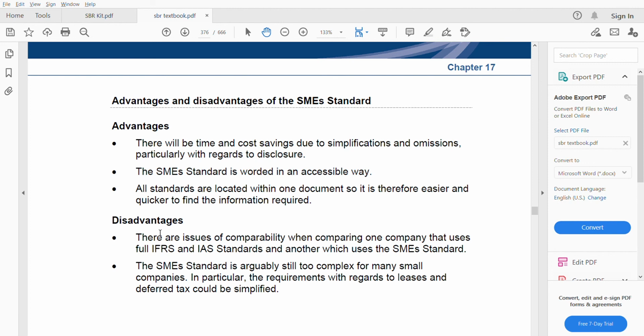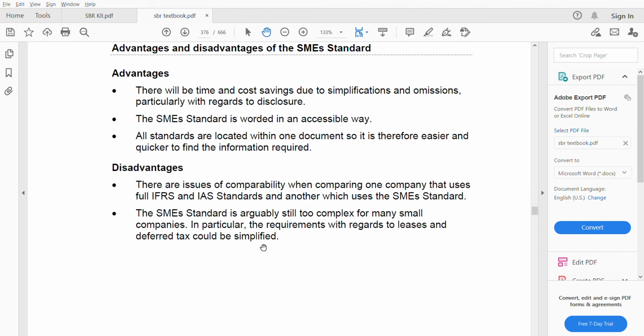Disadvantages: comparability issues are there. It's hard to compare an entity following full IFRS versus one using the SME standard. Then the SME standard is still too complex for many small companies. Even this SME standard can be too complex for very small companies, even though some things have been omitted, simplified or disallowed.